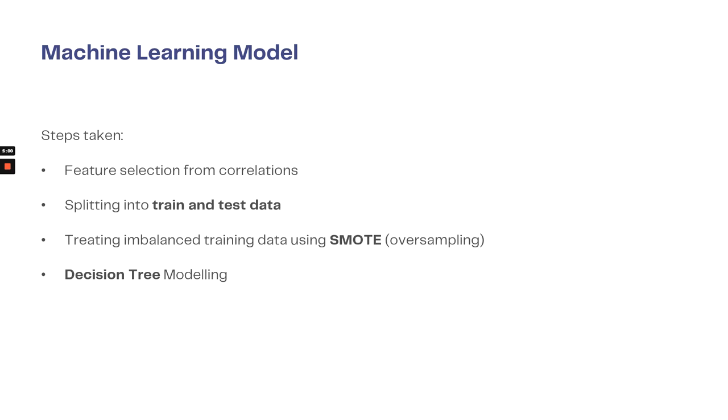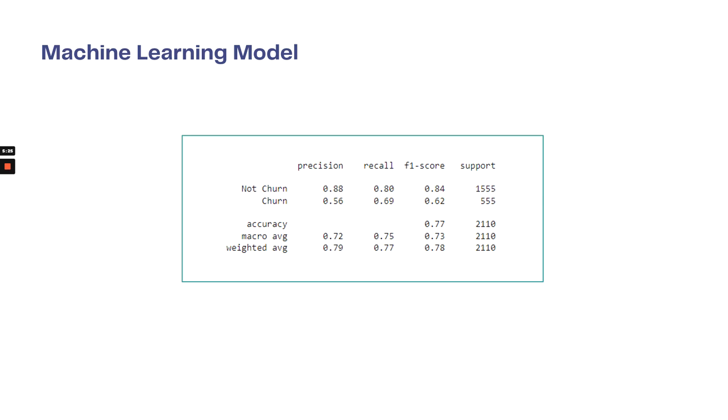So next step, using our initial findings, we can build our machine learning model. The steps taken here: using correlations, we do feature selection, and then we split our dataset into train and test data, and treat the imbalanced training data using SMOTE, which is an oversampling method. Finally we model our decision tree. From my decision tree, I get an F1 score of 0.84 for not churn, and 0.62 for churn, and also an accuracy of 0.77.